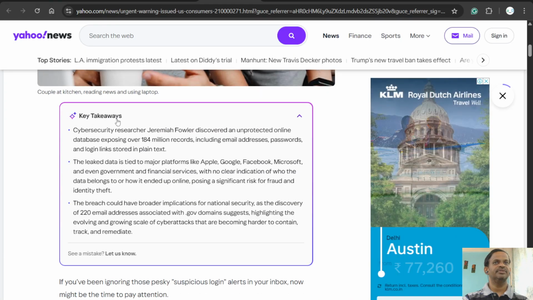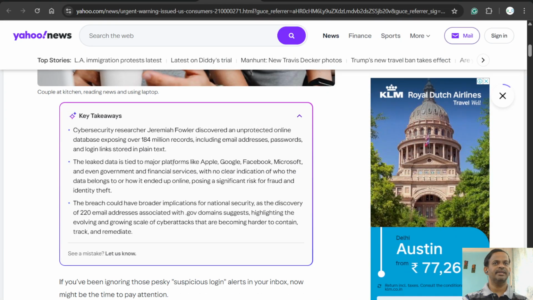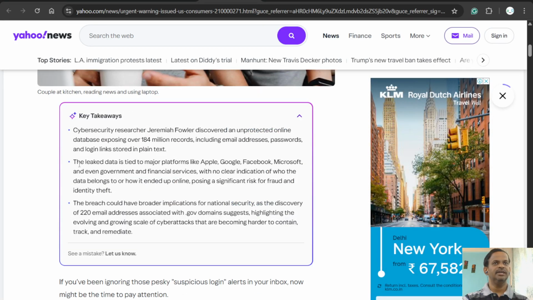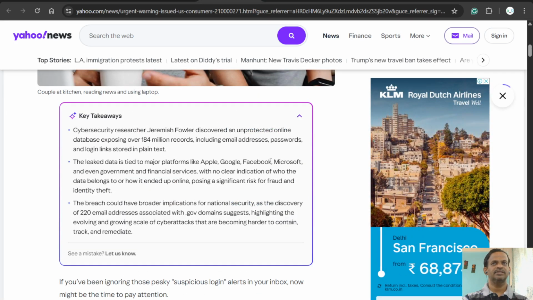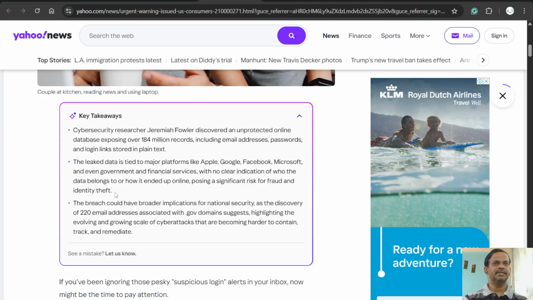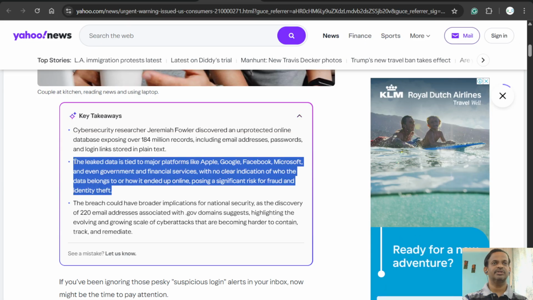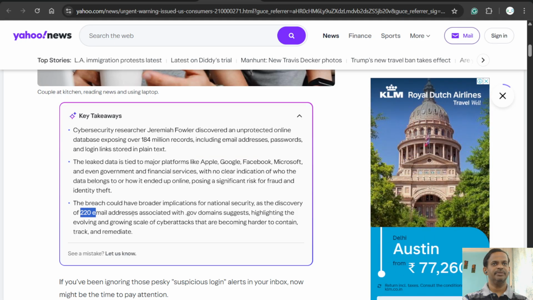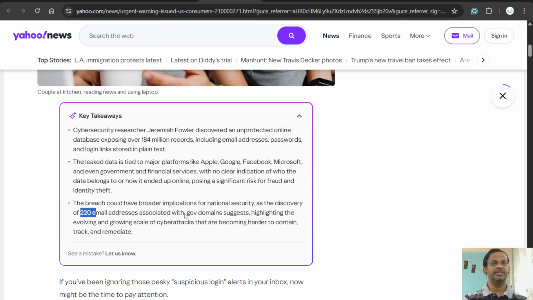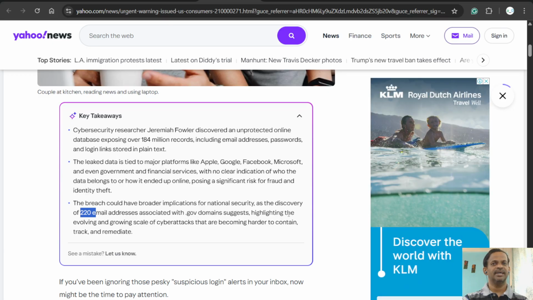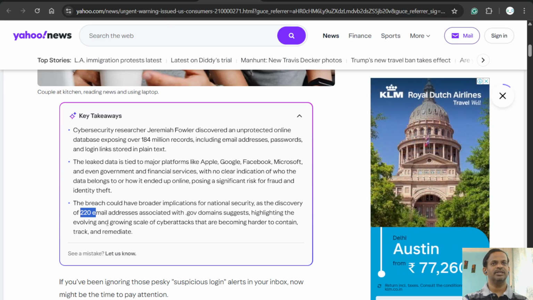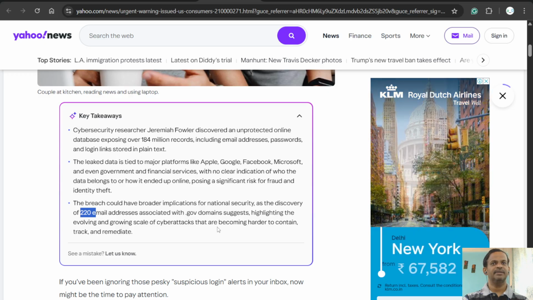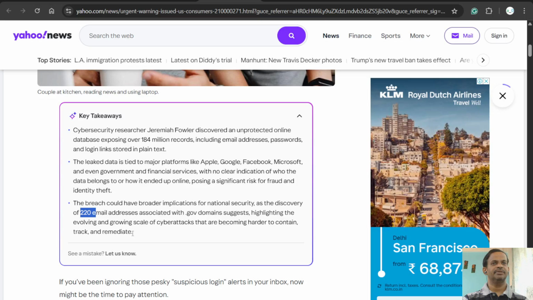So I have got another article from Yahoo News, where in short summary we can identify what's in this article. The leaked data has similar content. There are 220 email addresses associated with .gov domains, highlighting the evolving and growing scale of cyber attacks that are becoming harder to contain, track and remediate.